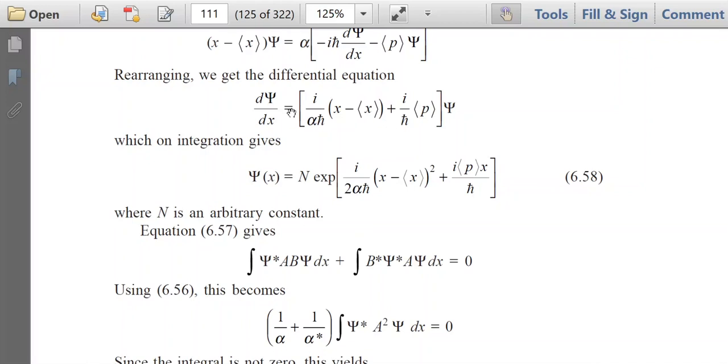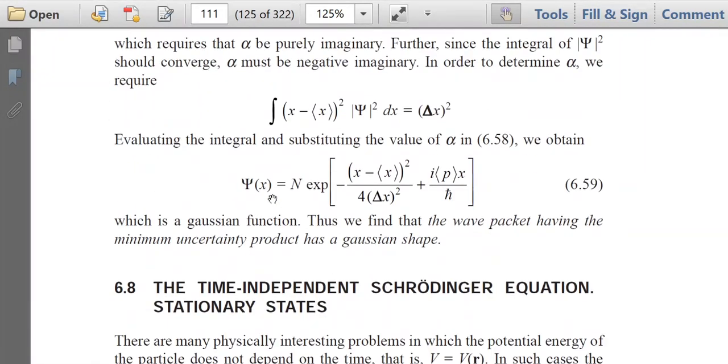We are not discussing the detailed derivation, but further simplification ultimately gives psi of x equal to this, equation 6.59. But this is a Gaussian function. Thus, we find that the wave packet having the minimum uncertainty product has a Gaussian shape.